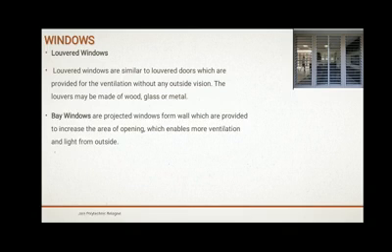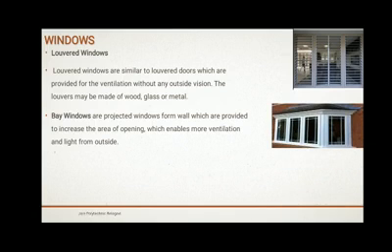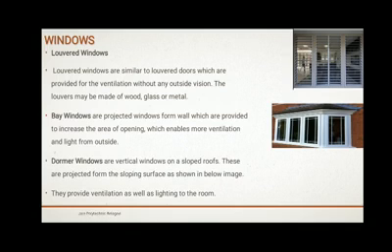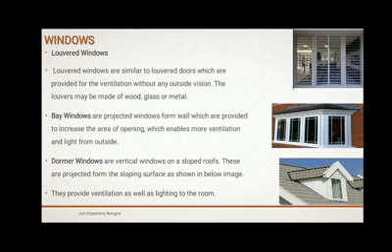Bay window. These are projected windows from the wall which are provided to increase the area of opening, which enables more ventilation and light. So here in this image you can see a bay window. Dormer window. These are vertical windows on a sloped roof. These are projected from the sloping surface as shown in the image. So in the third image you can see a typical dormer window.